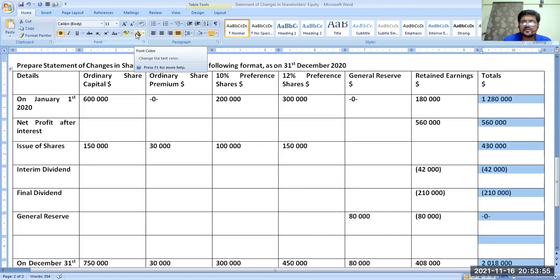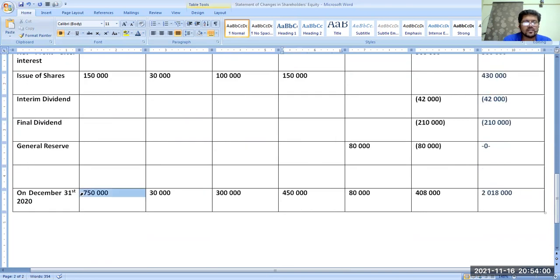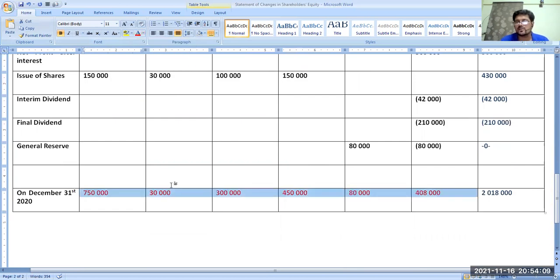Now it's blue. Okay. Now what we have to do, we have to take the total from here also. So it should be equal to this one. Getting my point clear. So if we take the total of this right column, it should be equal to the total of 2 million. Let's see, 750,000 plus 30,000 plus 300,000 plus 450,000 plus 80,000 plus 408,000. 2,018,000.